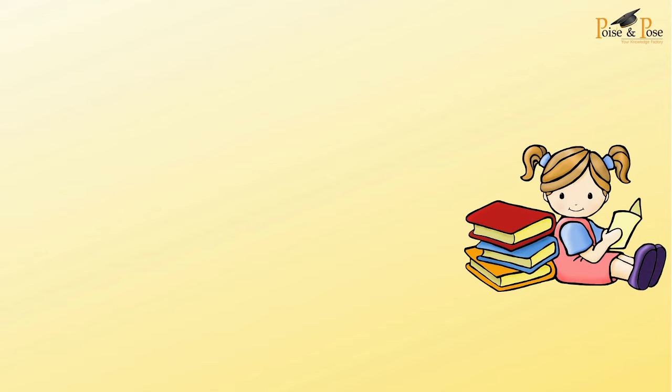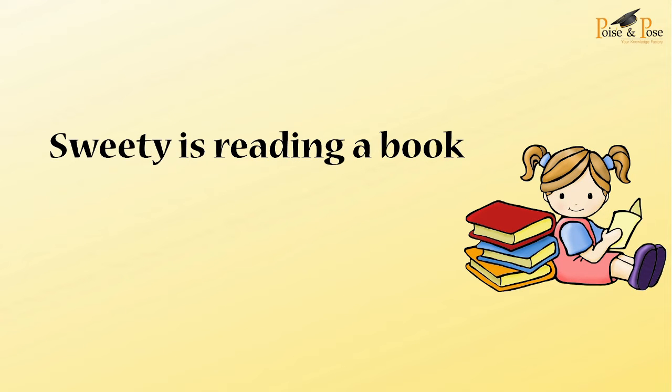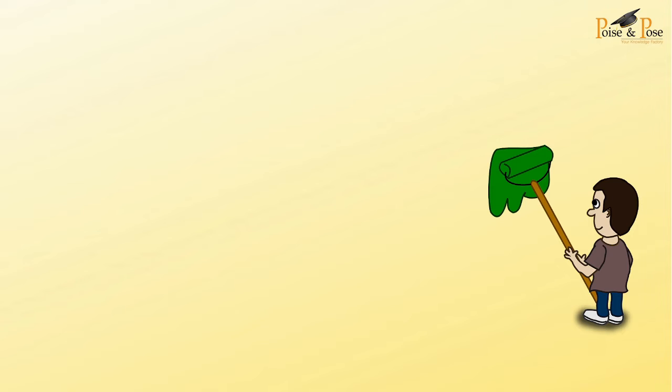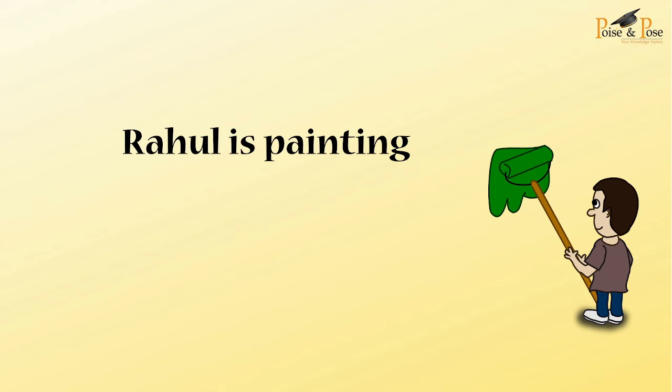Now let us look into a few examples. Sweetie is reading a book. The words Sweetie and book are nouns. Sweetie is the name of a person. Book is the name of a thing. Another example, Rahul is painting. In this sentence, the word Rahul is a noun. It is the name of a person.